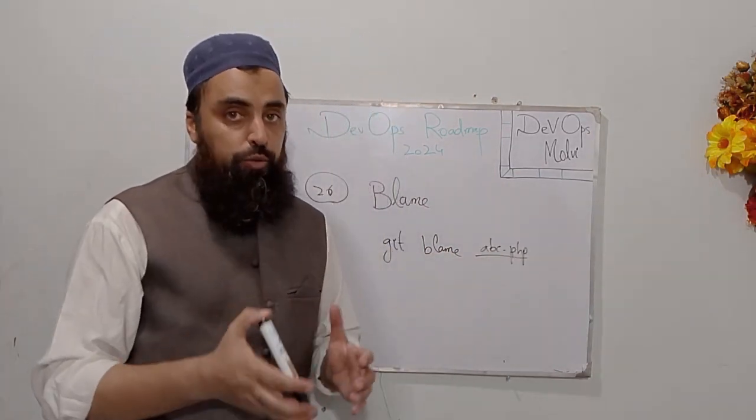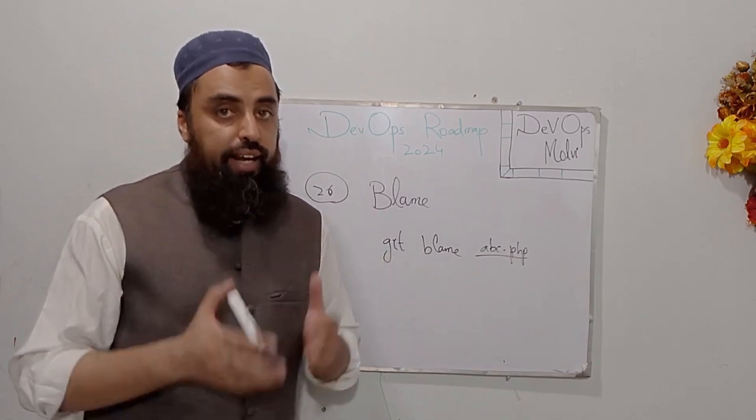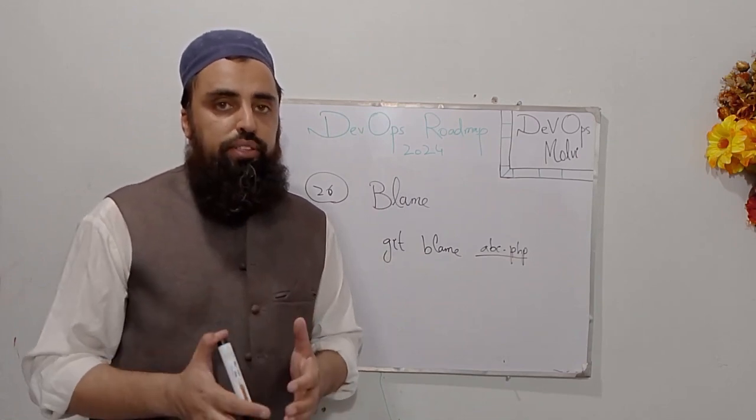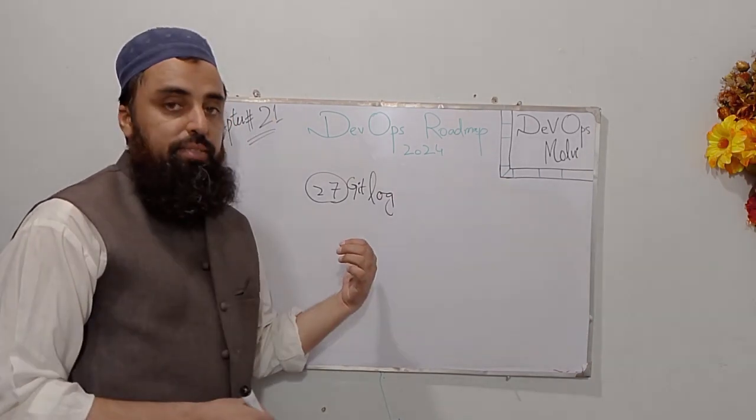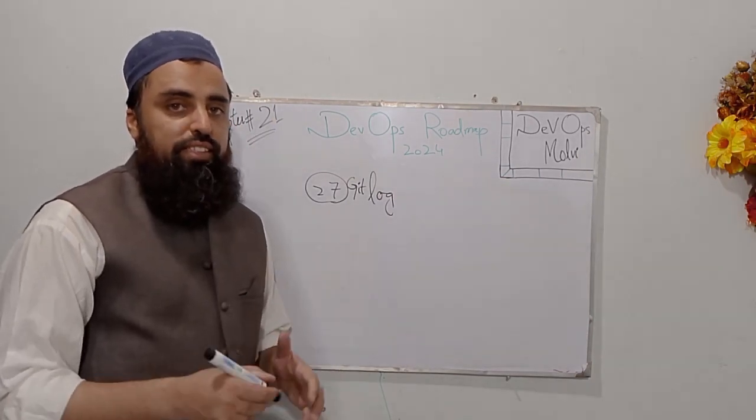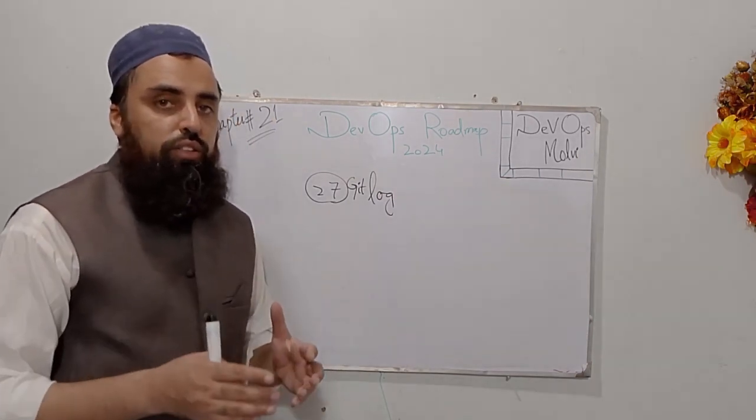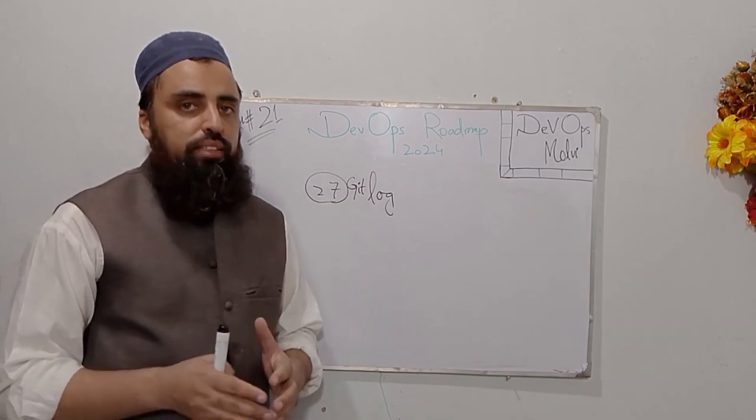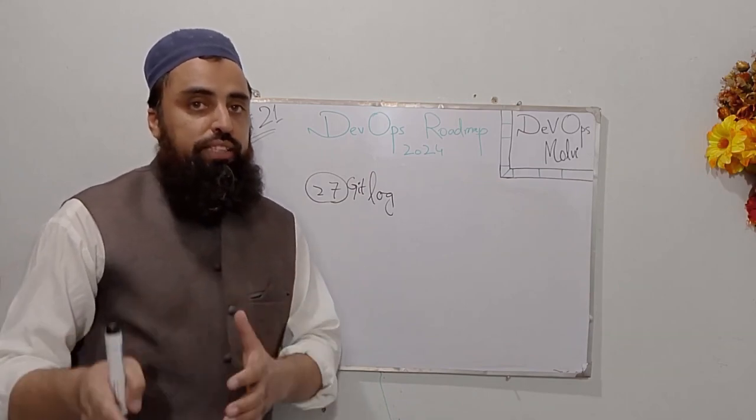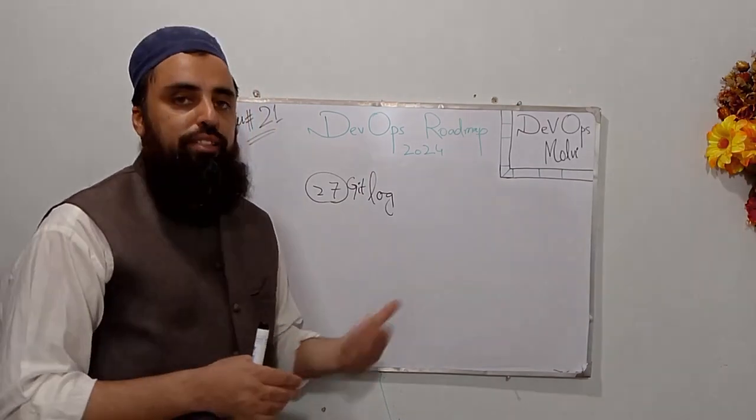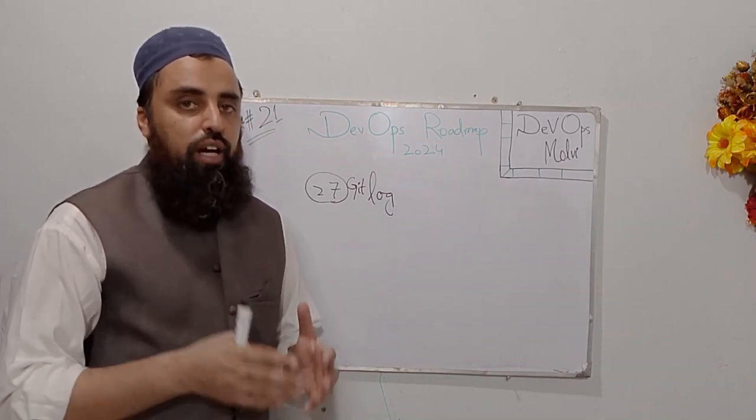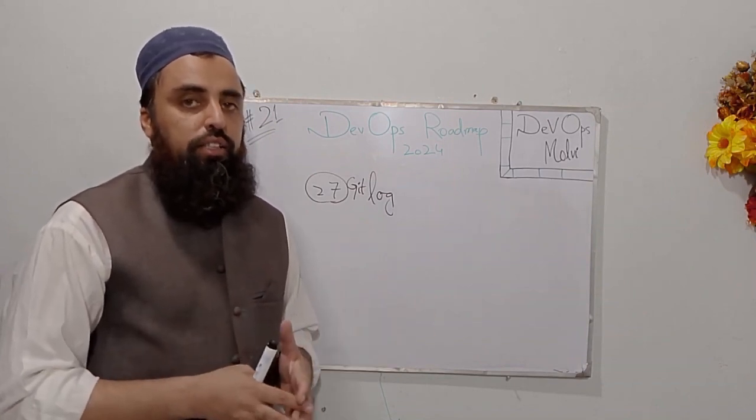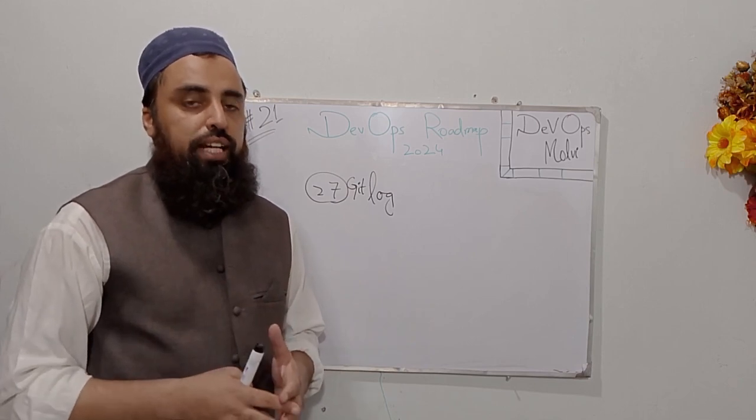So blame is actually used for troubleshooting, and it also identifies the person who was working on a specific file. The 27th term is git log. For instance, if I want to see the logs of all the previous commits and who committed those changes, I can use git log to see the commits history. So git log is actually a wonderful Git command to see the commits, logs, and history.